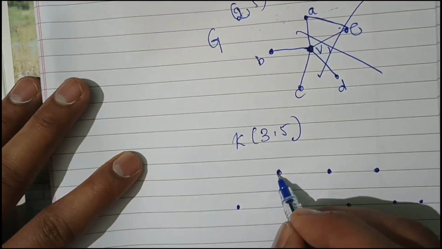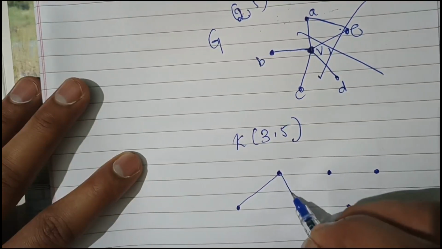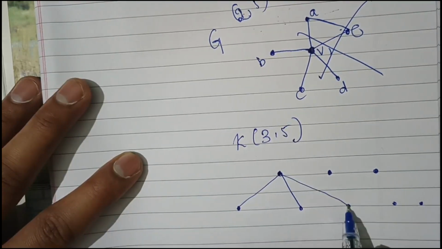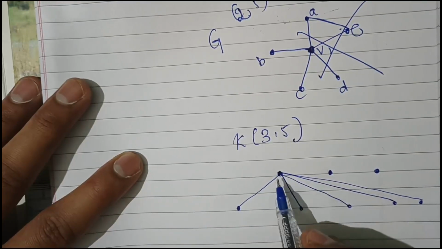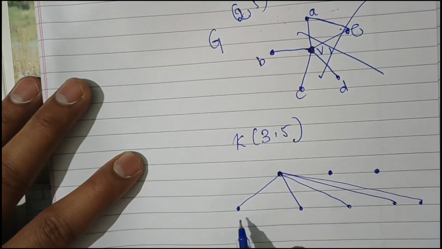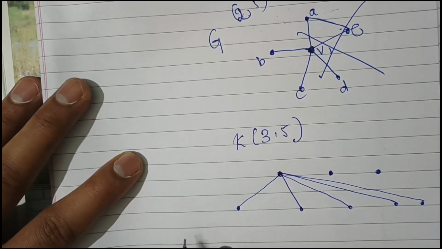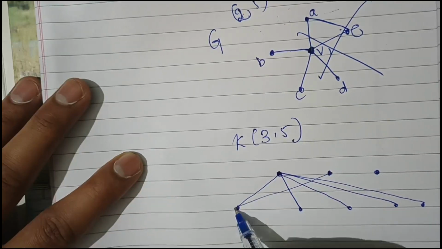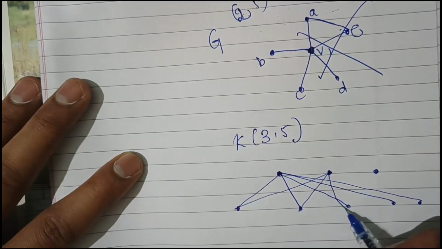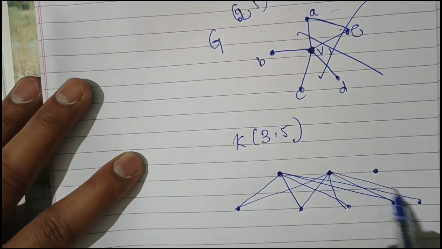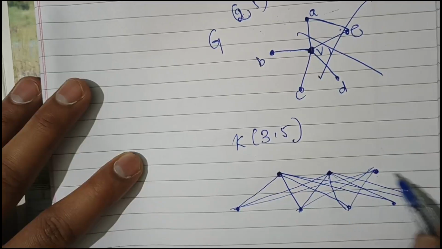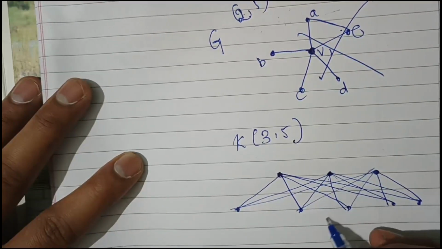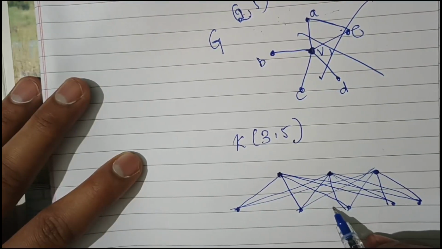So here this will be connected with 1, 2, 3, 4, 5. Whatever is above should be connected with all the vertices below. This is connected with this one, this one, this one, this one, and this is also connected with this one, this one, this one. This is called a complete bipartite graph.